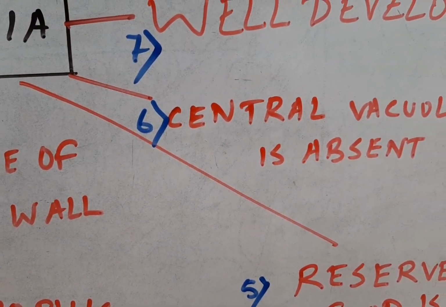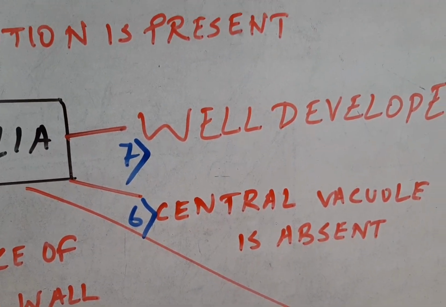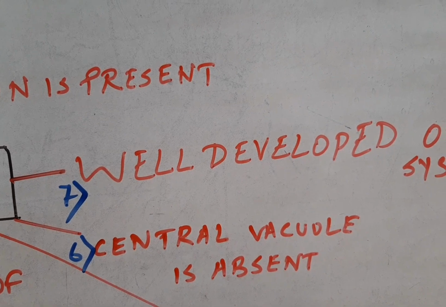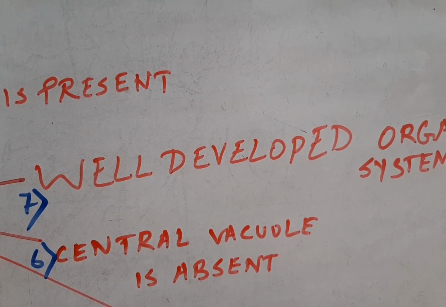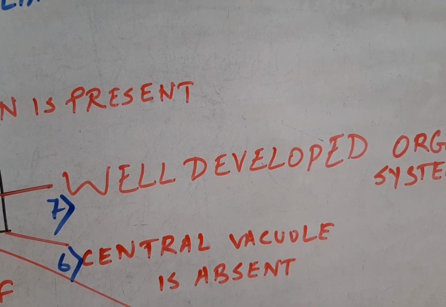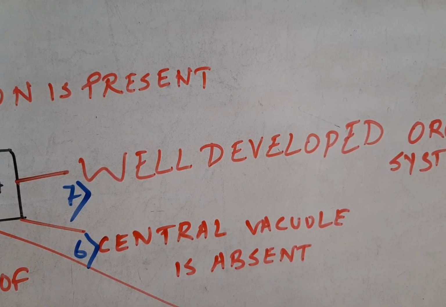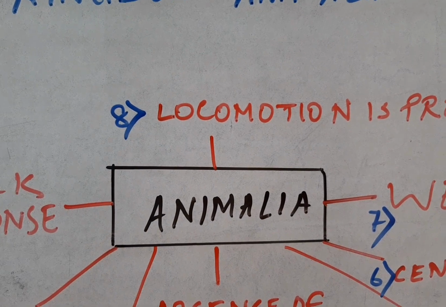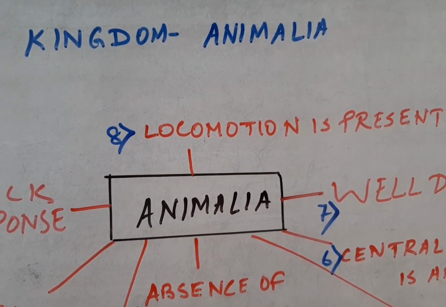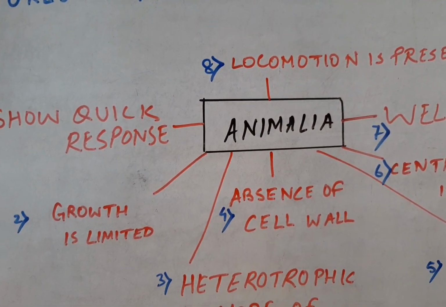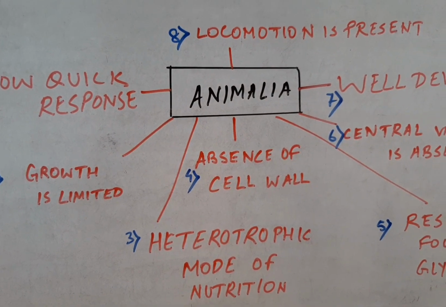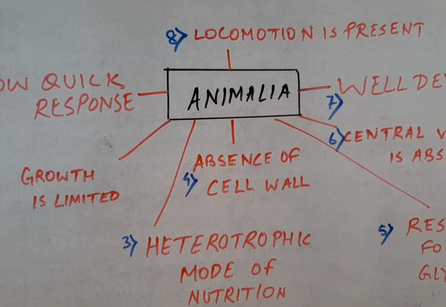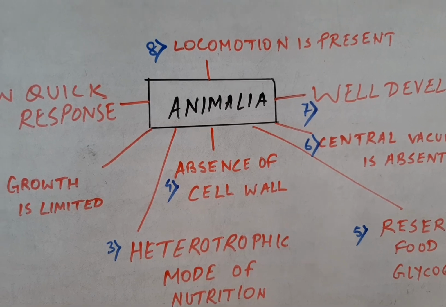Central vacuole is absent. They have a well-developed organ system like muscular system, nervous system, skeletal system, excretory system, and various other organ systems. And finally, they have the ability of locomotion. So these are the various features of the animal kingdom as proposed in the two kingdom classification of Linnaeus.